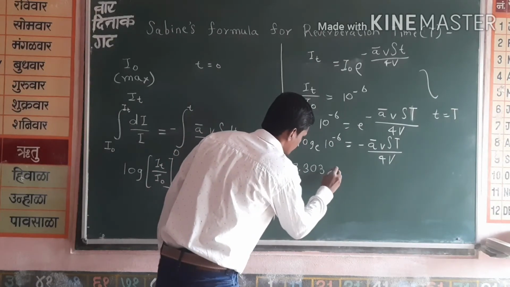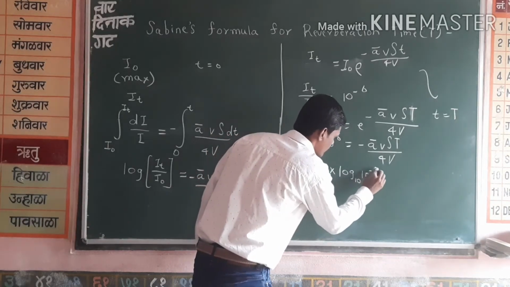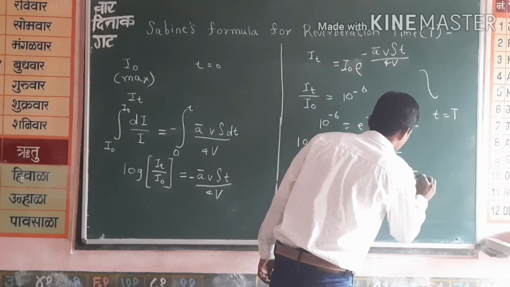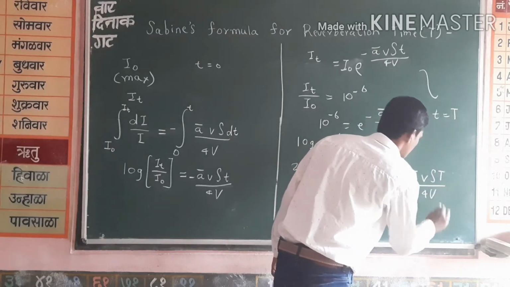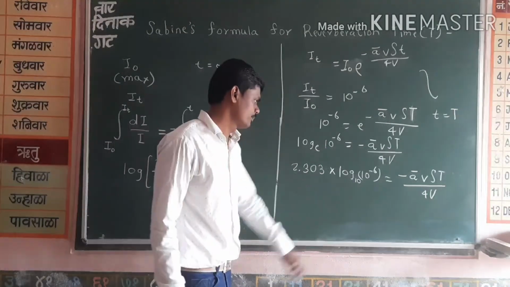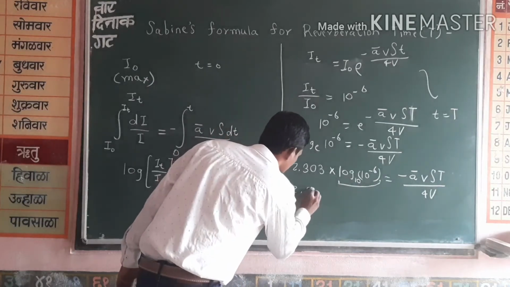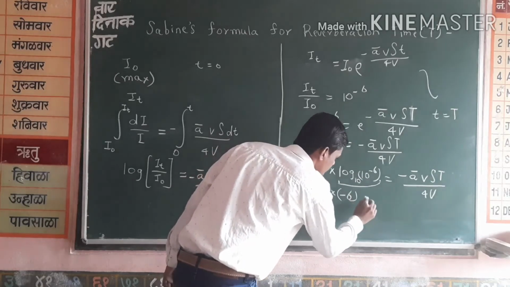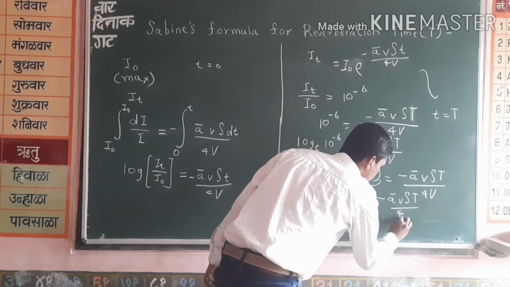So it becomes log to the base 10 of 10 raised to minus 6, we are converting this log only. So this is the conversion of log base. Now we know the answer of this, so it is minus 6 is equal to minus A bar v capital S T by 4V.